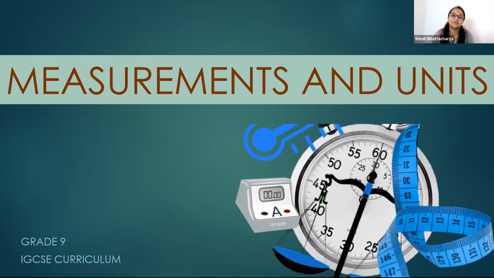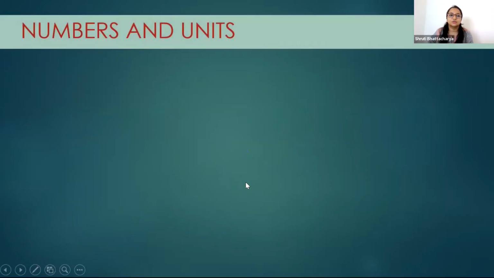Then only you will be able to say what the distance is. You'll be able to say what any mass or any time is. Suppose I ask you that I will meet with you after 1 hour. So that means you have to count that time. So units and measurements are a very important thing in physics. Okay. So let's start with first numbers and units.